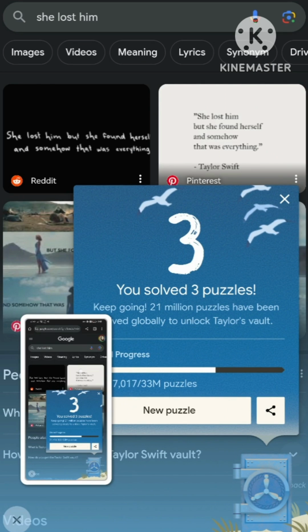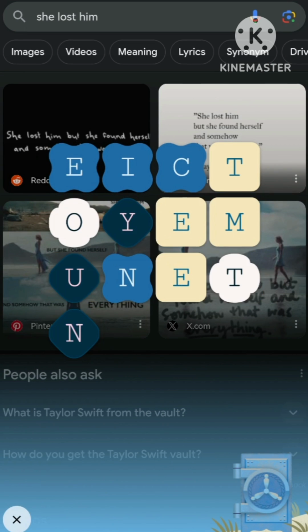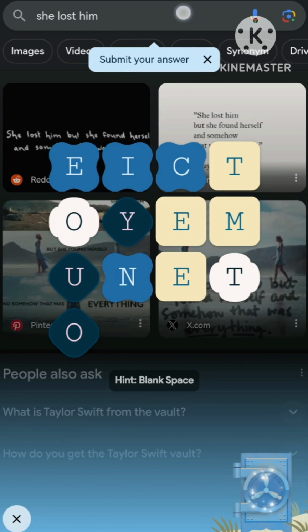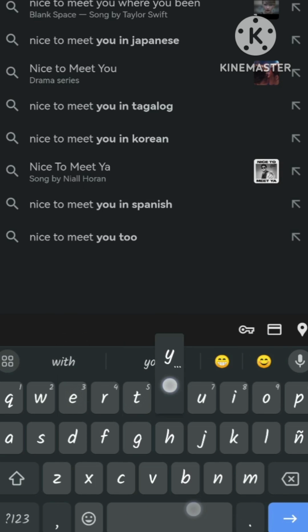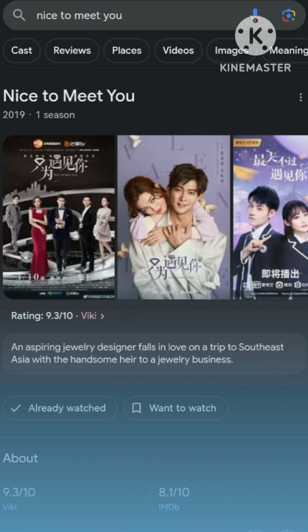So come on and let's solve the 33 million puzzles that has been prepared for us. And there, that blank space is the clue. So for every separate color, that means that is a separate word. So in that case,